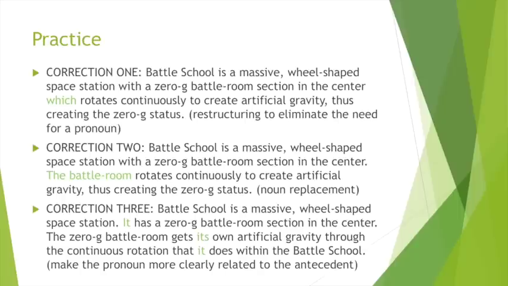In correction 3, we said Battle School is a massive wheel-shaped space station. It has a 0G battle room section in the center. The 0G battle room gets its own artificial gravity through the continuous rotation that it does within the battle school. Here we make the pronoun more clearly related to the antecedent, just like with our minions.